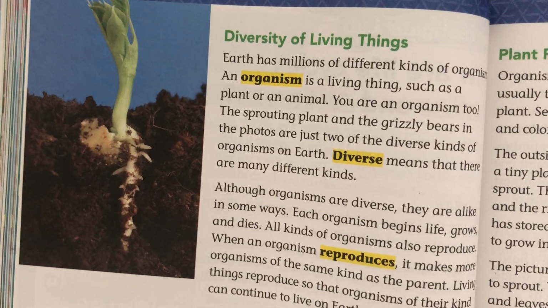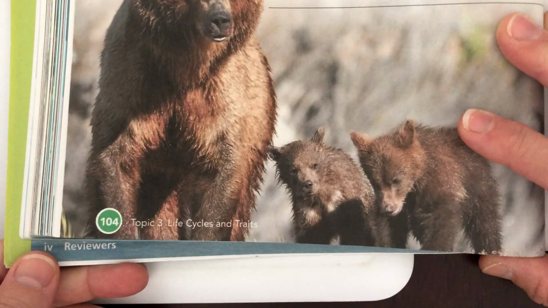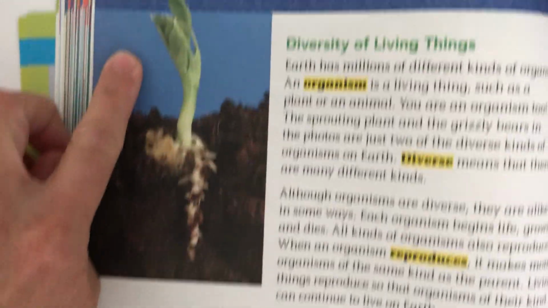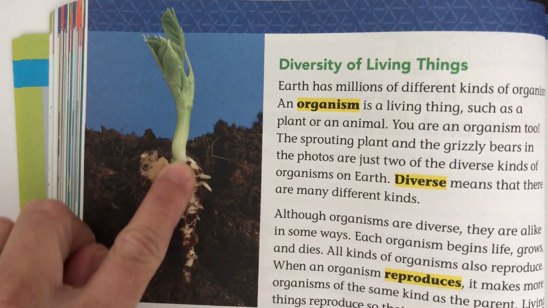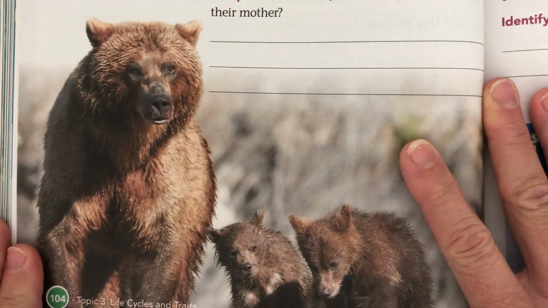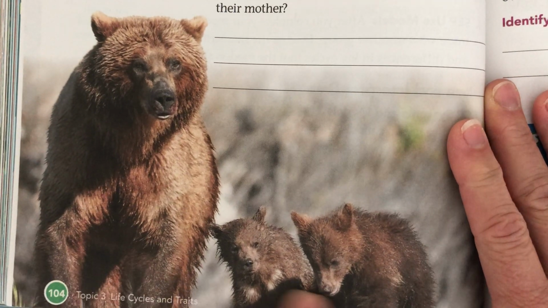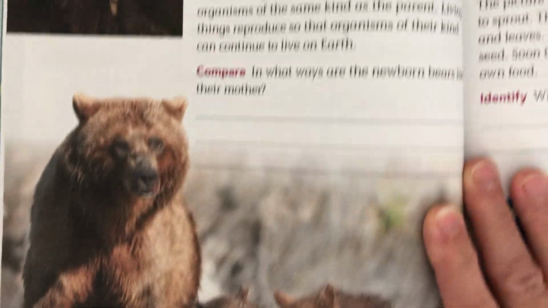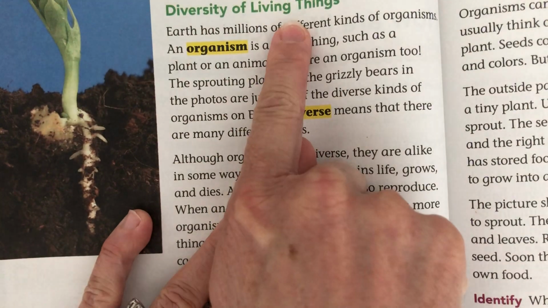Okay, we are going to learn about the life cycle in science. You are on page 104 in your science book, Diversity of Living Things. Now, before we begin, on this page we have a cool plant, and you can see the root going down. And then we have a bear here with the mama bear and the baby bears. Could be a papa bear and the baby bears. Okay, diversity of living things.